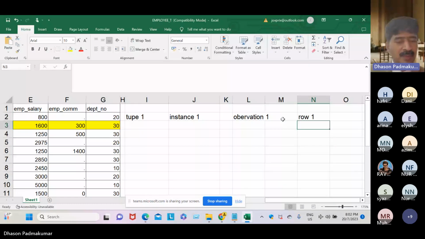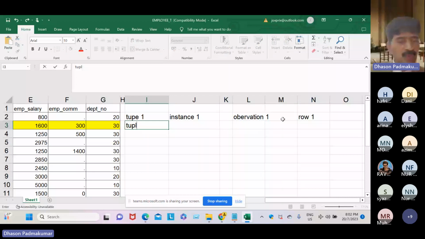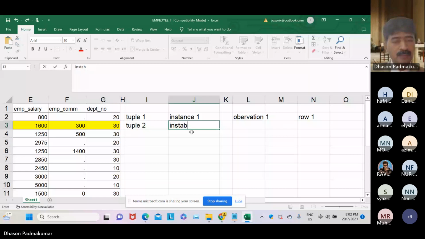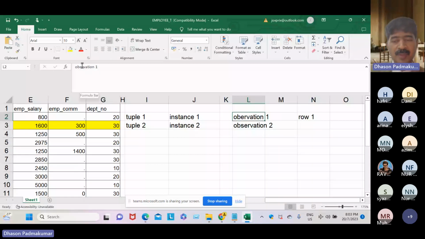This one is tuple 1, tuple 2, and here instance, and observation 1, observation 2. So they can be called row 1 and row 2, like this.